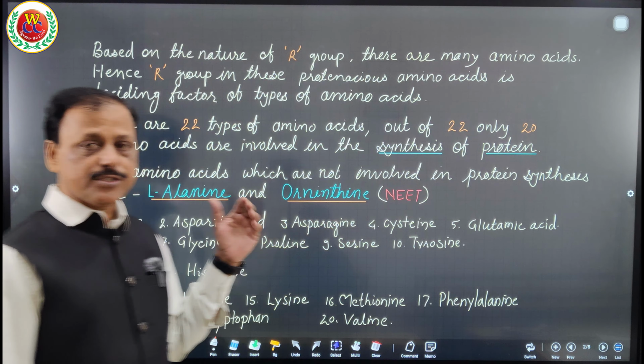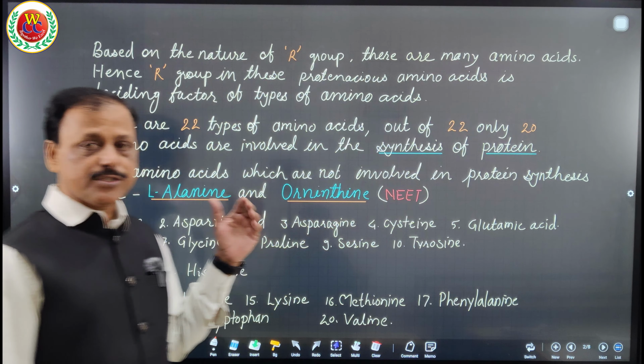Now this is not mentioned in the textbook, but still just to go through. Essential means they have to be taken from outside, and non-essential means they are naturally produced in our body, therefore there is no need to take them from outside. This much only you need to know. Otherwise there are examples also given, so you can take an interest and know which are essential, so that as a part of diet you will be aware of the amino acids which are supposed to be taken as a part of diet.